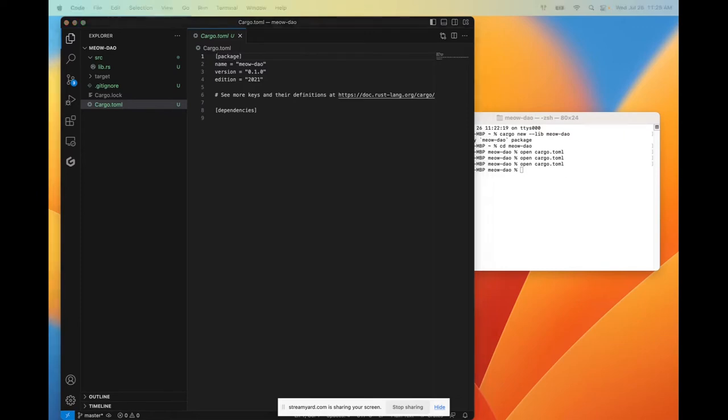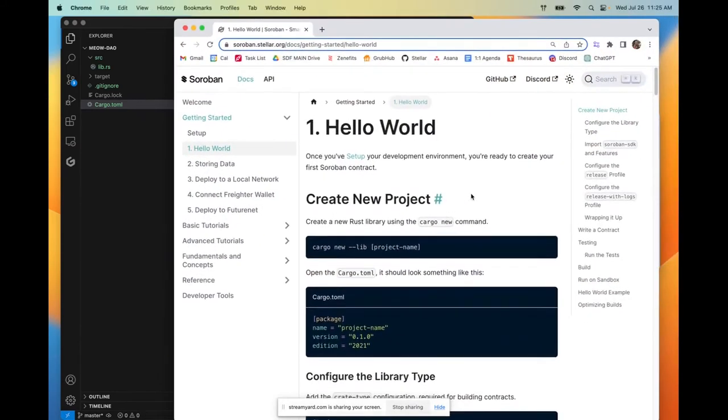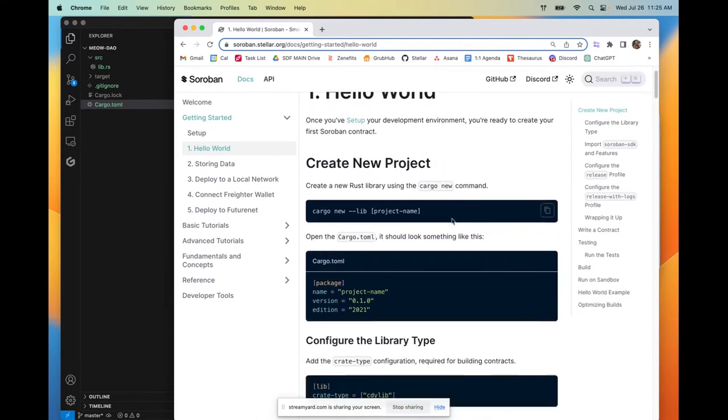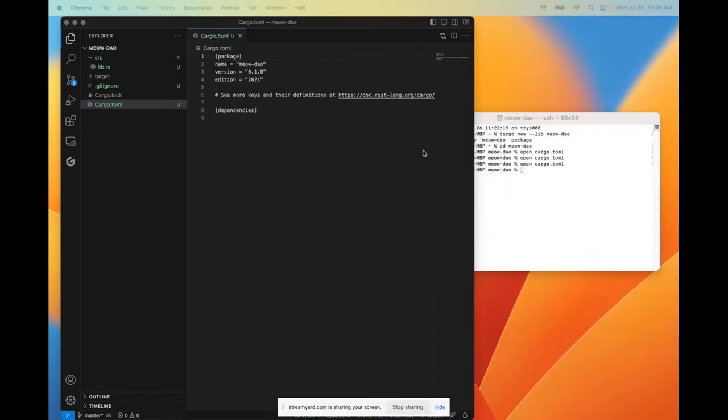And all of this we can find here on the Soroban docs getting started page, which I will link to as well. The things that we're going to need to copy are this library package. I'm actually going to copy them from off screen, but feel free to follow along with your own docs open. The package here with the name and version type are already included in our TOML file. What we're going to do then is configure the library type. Delete these. We're going to copy in this library type.